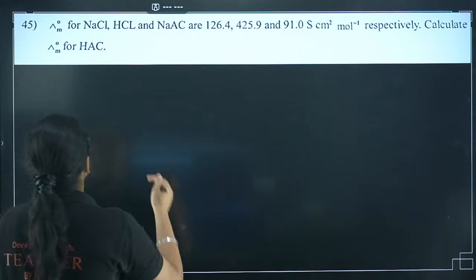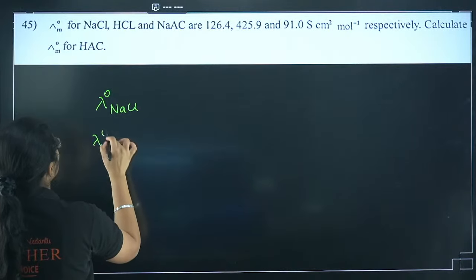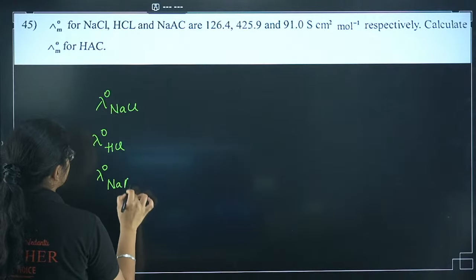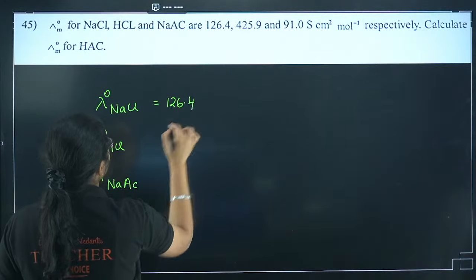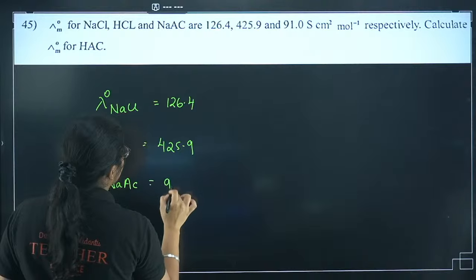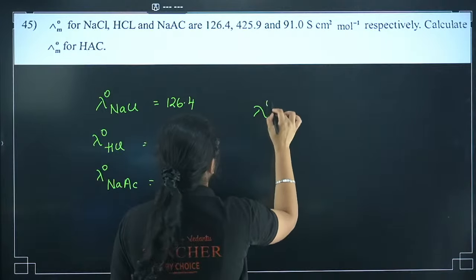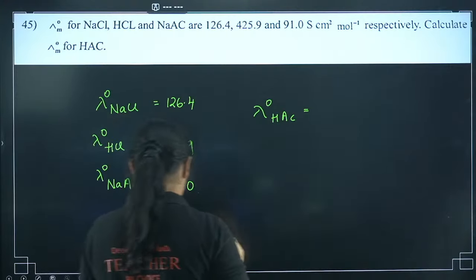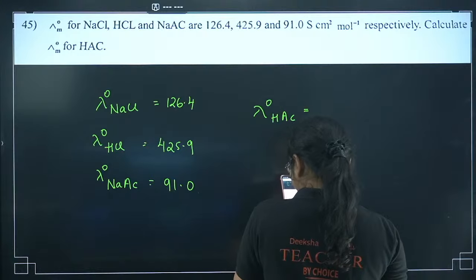Yes, so we have lambda naught of NaCl, lambda naught of HCl, and lambda naught of NaAc. Here we have 126.4, here we have 425.9 and here we have 91.0. You write down the units. You have to find it for HAc. Sridhar, I want this answer from you fastest. Sridhar, Ashia and Sajina, all of you, quickly answer.